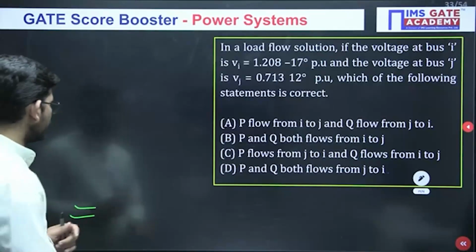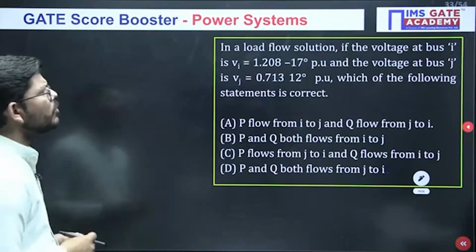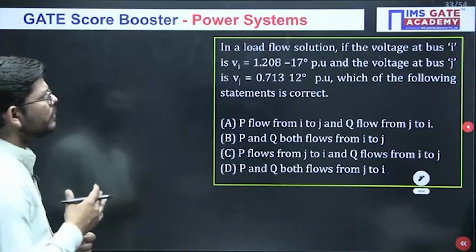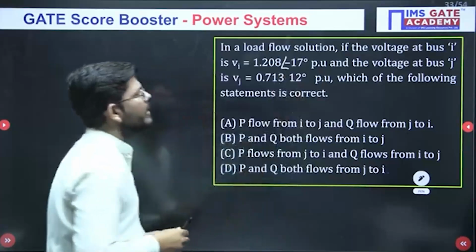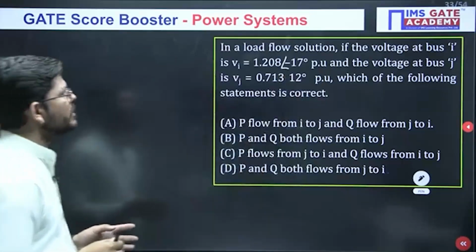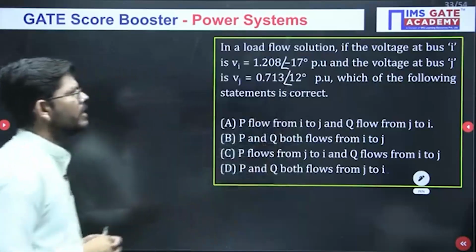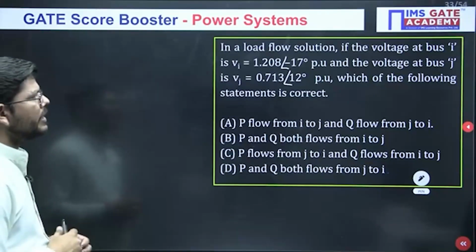Now just see this question, and this is one of my favorites. In a load flow solution, if the voltage at bus I is Vi equals 1.208 angle minus 17 degree per unit, and the voltage at bus J is Vj equals 0.713 angle 12 degree, which of the following statements is correct?